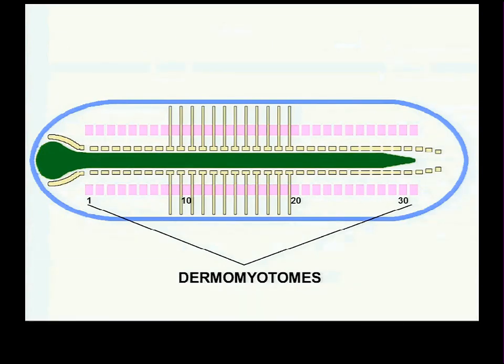Now, I certainly don't mean to suggest that all of this is happening to completion and the dermamyotomes are just sat around waiting for this all to complete. In embryogenesis, everything happens simultaneously. But I can't discuss it as if it was all happening simultaneously. It's hard enough to understand if you discuss it sequentially. So let's pretend that it all did happen and it's all completed, and now we look at the dermamyotomes, even though we know it's all happening simultaneously.